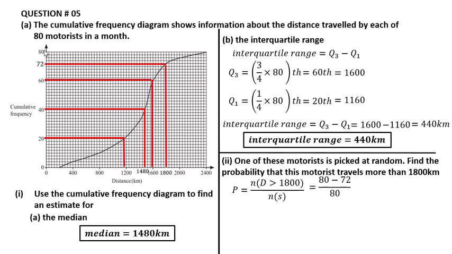So upper value minus lower value, 80 minus 72, divided by 80. 80 minus 72 is equal to 8, and 8 over 80, the probability is 1 over 10.